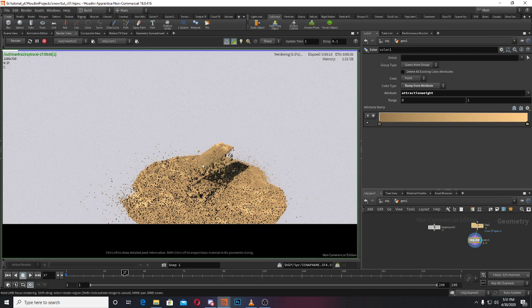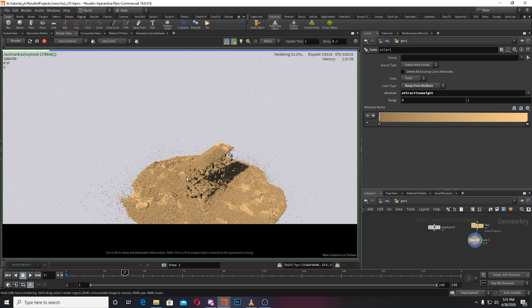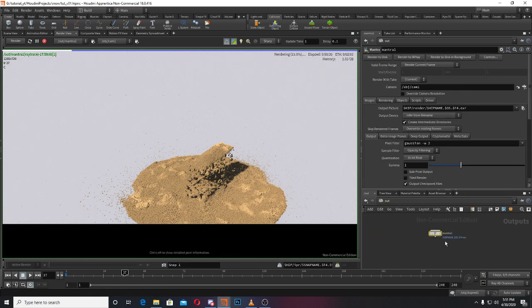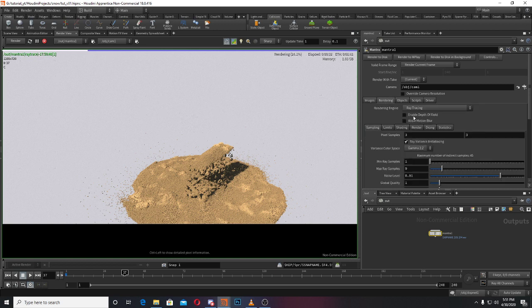And see that color inherited, and you can color by yourself, that is an artistic decision. And for these I increased this one also. In out I always increase the pixel samples also, because they are small particles, so it needs a lot more to render clean.